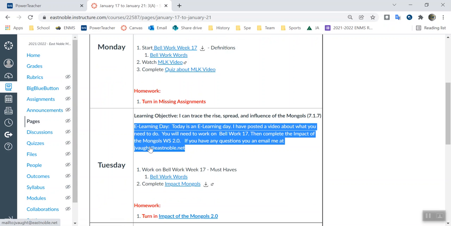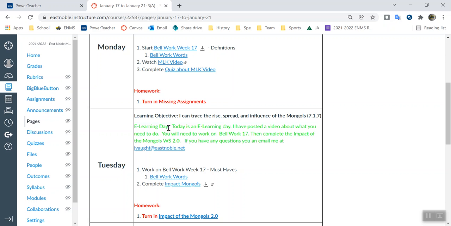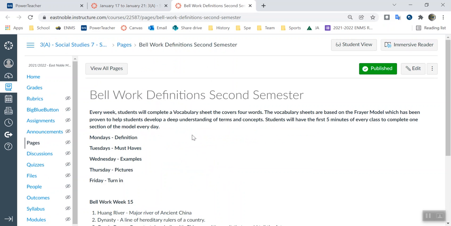Today, working on Work Week 17, just like we did yesterday, so you already have it downloaded, so there's no need to download it again. You're just going to open it back up. We're going to look at those words, the definitions you should have. Today we're working on must-haves.